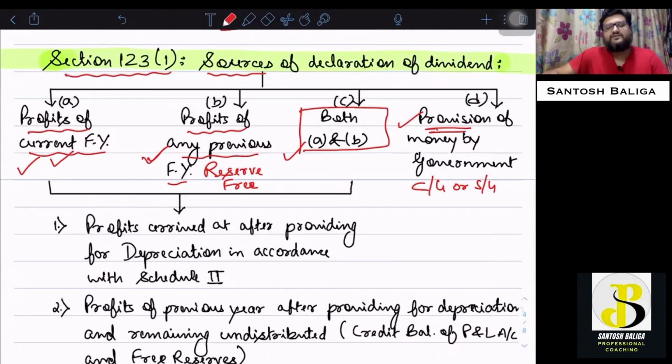Now, there are some adjustments which have to be done before arriving at the calculation of such a profit. The profit shall be arrived only after providing for depreciation in accordance with Schedule 2.